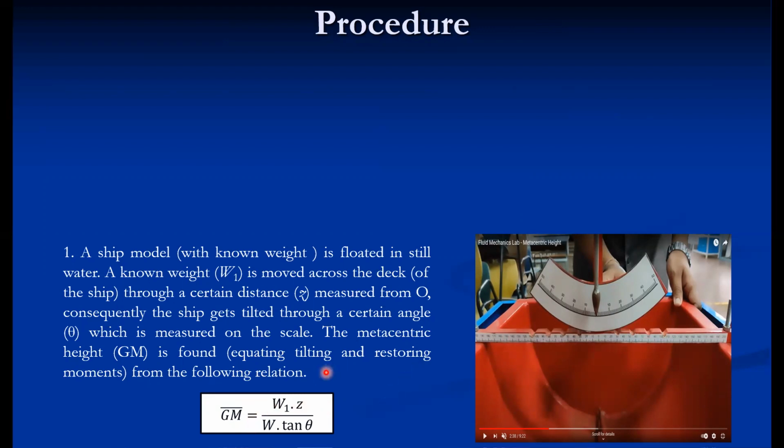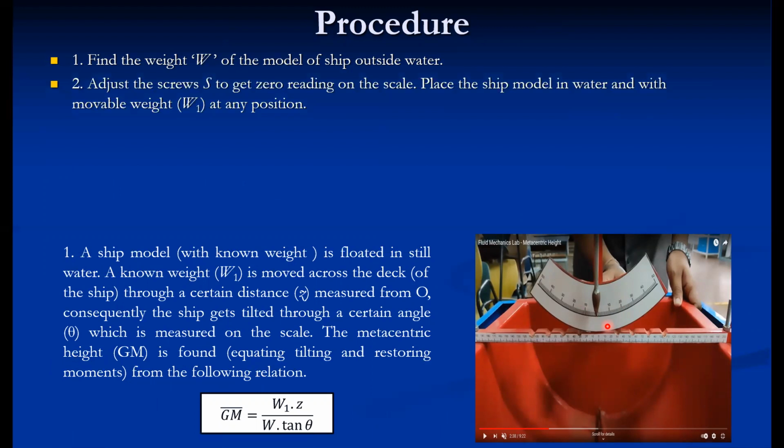W1 is the jockey weight that we already know. W is the total weight of the ship model, including the jockey weight, and theta is the angle that we can measure with the help of the protractor. Now the procedure: first of all, we have to find out the weight of the ship model outside the water. Then adjust the screw so that the reading shows 0. Then place the ship model in water with the movable weight W1 at any position.